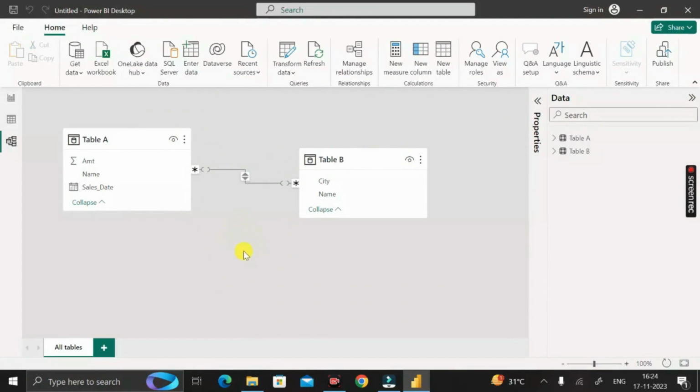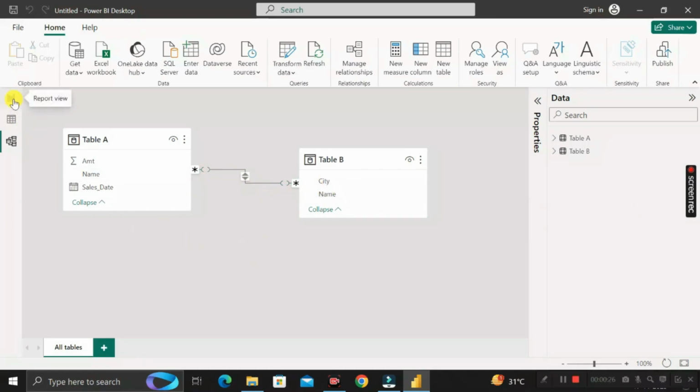That intermediary table is called the bridge table, and that bridge table contains only one column, which is the name column. Why should it be name? Because in table A and table B we are connecting these two tables with the help of the name column. So we need another, intermediary table, which should contain only one column, called name, and that contains only the unique names available in both tables. So let's see how we can do this.